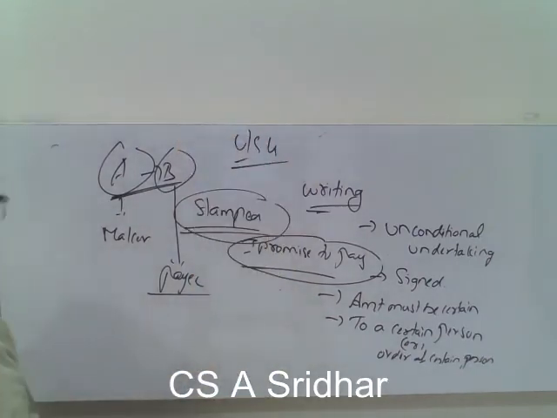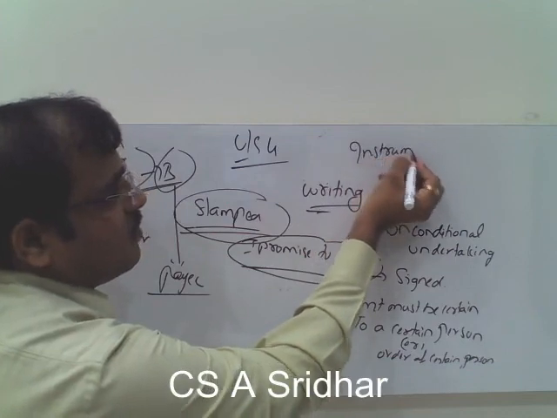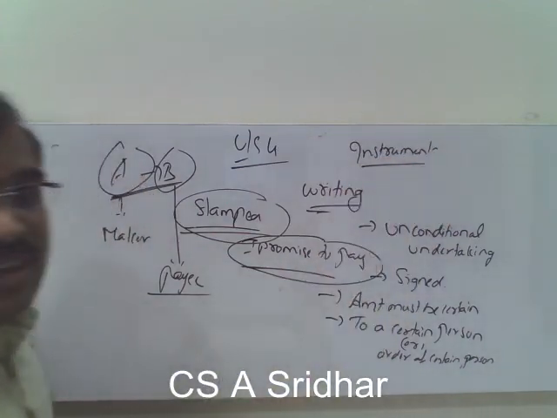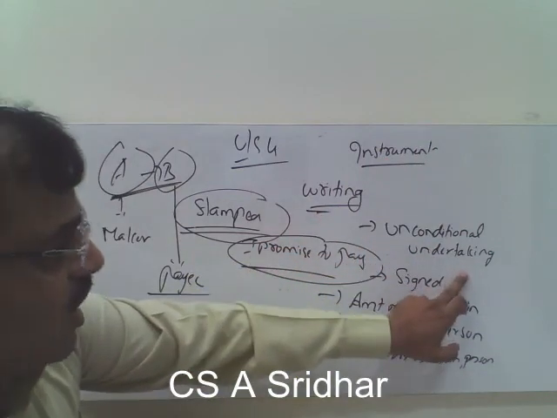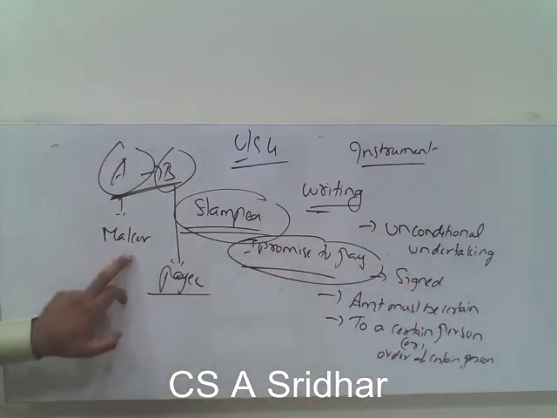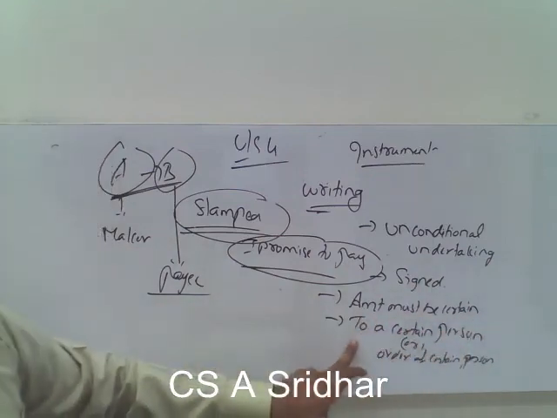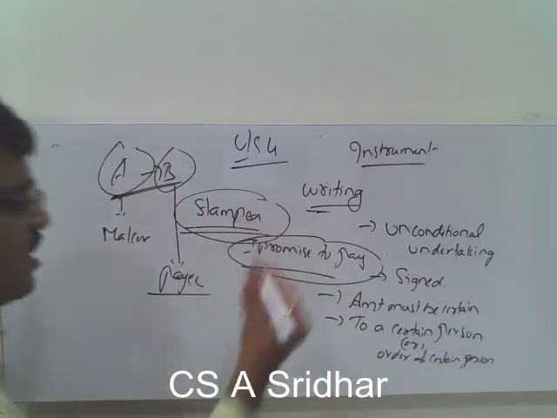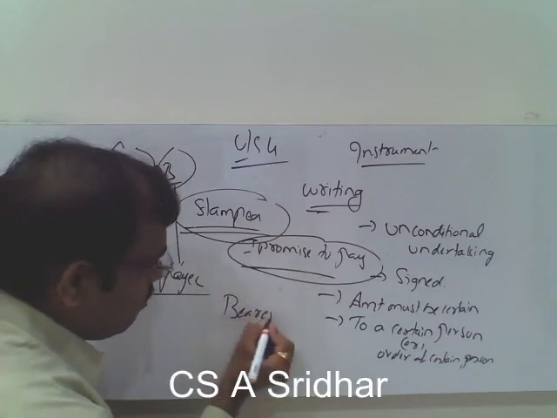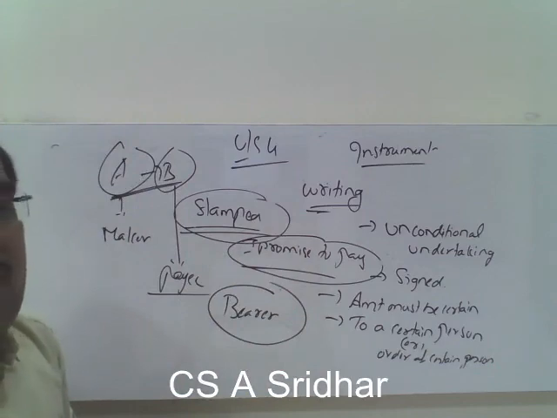So what is the meaning? Once again, let us revise. What is the meaning of a promissory note? A promissory note is an instrument in writing, containing an unconditional undertaking, signed by the maker. Who has to do the signature? The maker. And the amount must be certain. To whom is it payable? To a certain person or the order of a certain person. And then the other condition is the bearer, but right now, payable to the bearer of the instrument is prohibited. So this is the meaning of the promissory note.